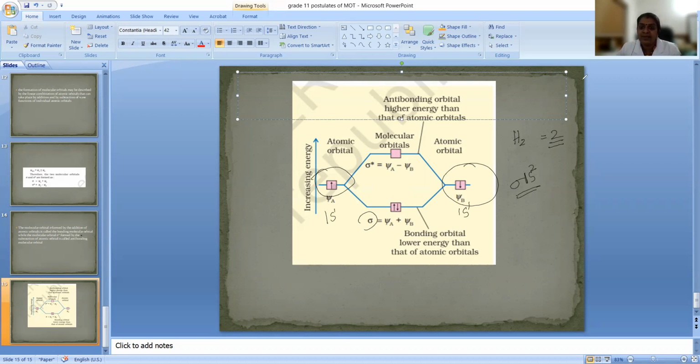These are the postulates. Today we are only discussing the postulates. Next day we will understand clearly how to fill the electrons in the molecular orbitals and what the various types of molecular orbitals are. Okay, thank you.